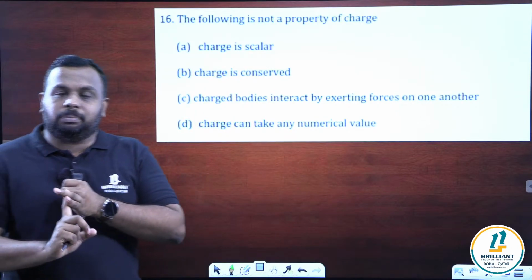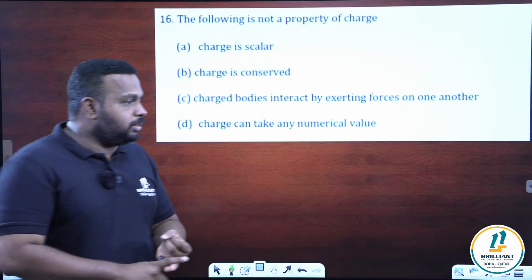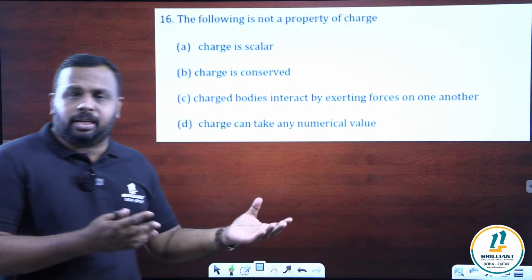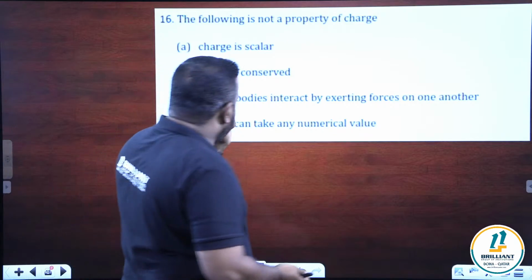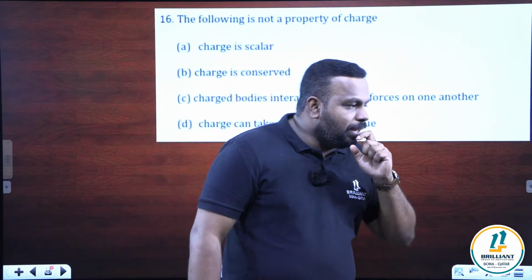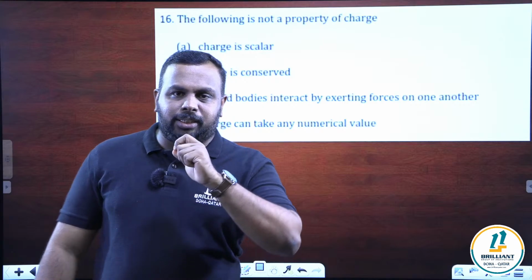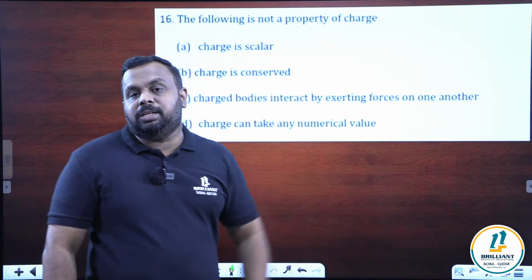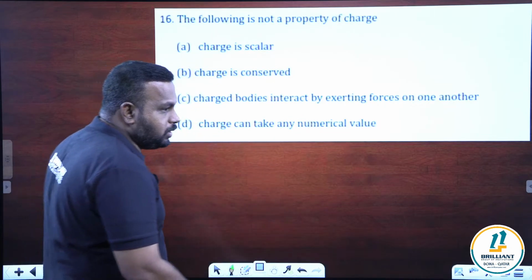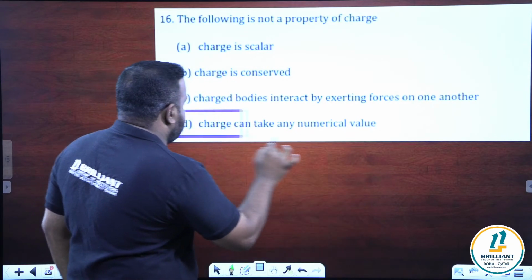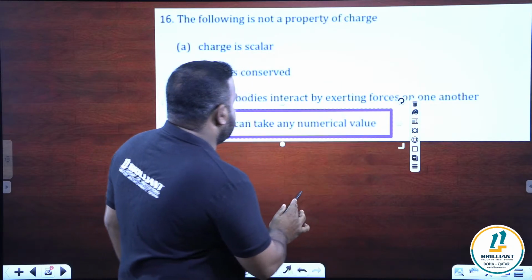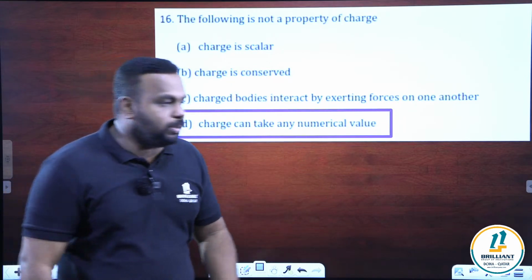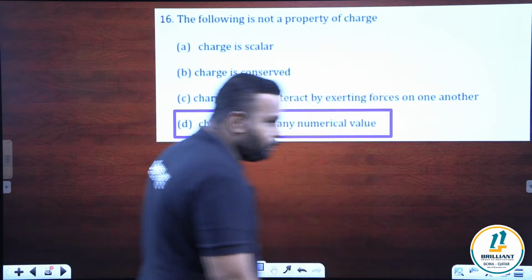Charge is conserved, one of the properties of charge. Charge can neither be created nor be destroyed. Charged bodies interact by exerting forces on one another. Of course, charge can exert force on another charge. Charge can take any numerical value. That is our answer, because as per the quantization principle, total charge is an integral multiple of the basic charge. So the answer is option D. That's wrong. Charge is always an integral multiple of the basic charge. Yes, very good.